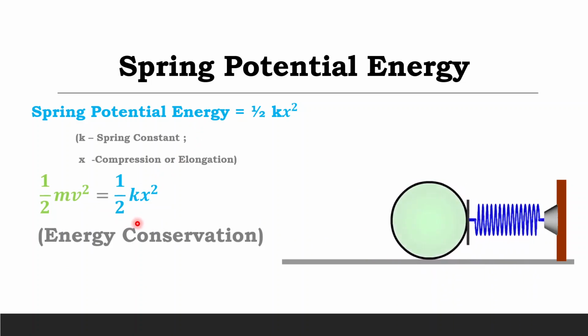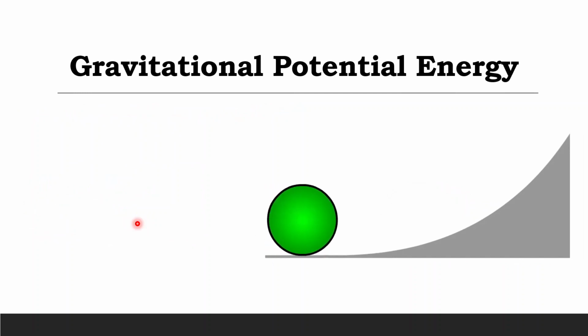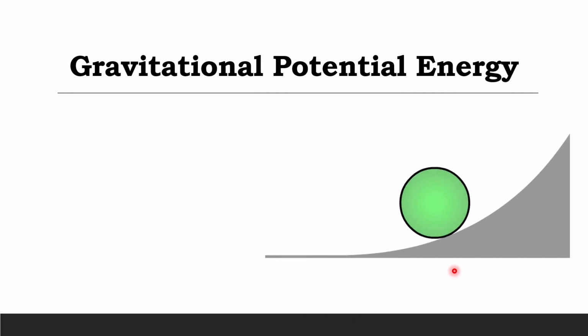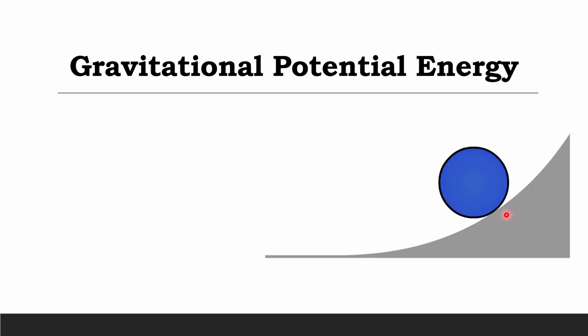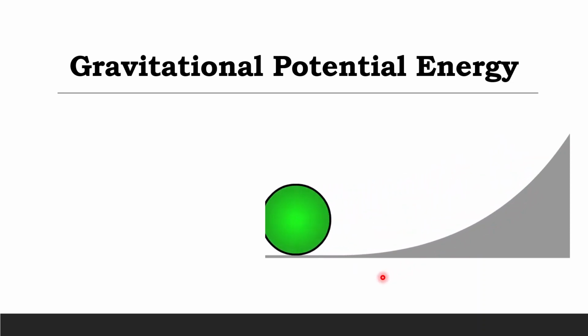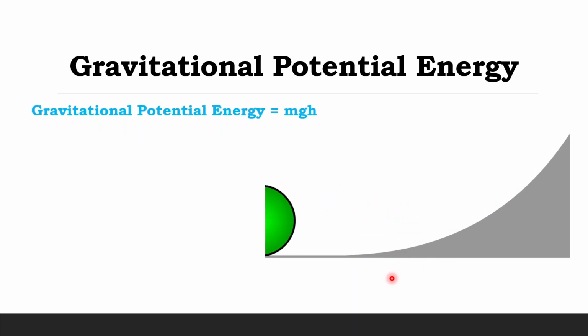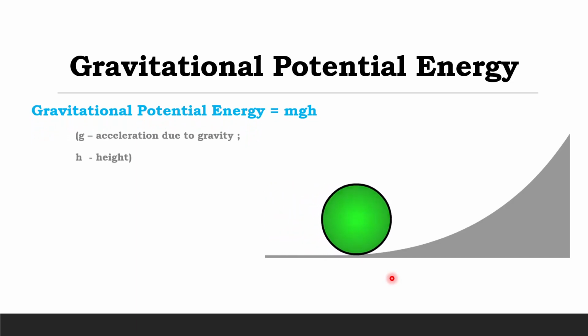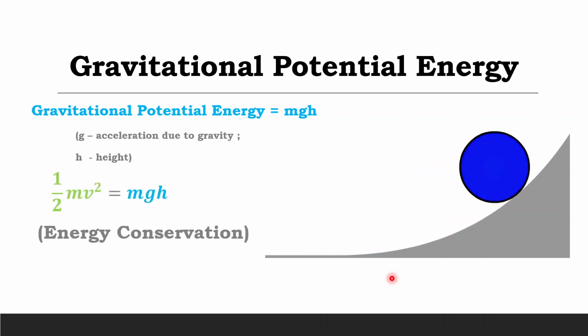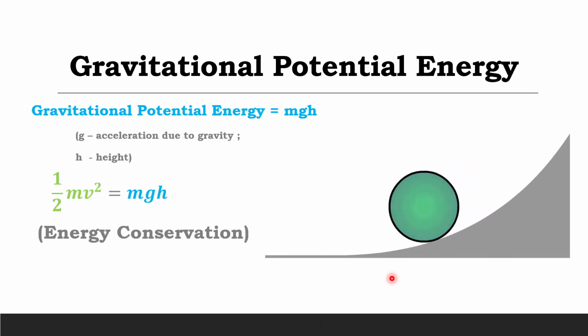The gravitational potential energy. The sphere in translation motion starts climbing the curved surface. No energy is lost. The translational kinetic energy is converted to gravitational potential energy of the sphere. The change in color slowly shows the conversion between kinetic energy and potential energy. Gravitational potential energy is mgh, where g is the acceleration due to gravity and h is the maximum height the ball has reached. Thus, half mv squared equals mgh. Now, with the concepts learned, let us solve these problems.